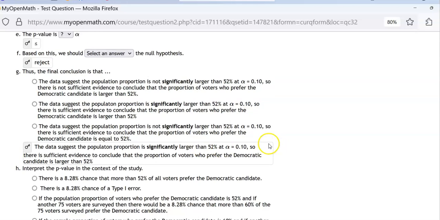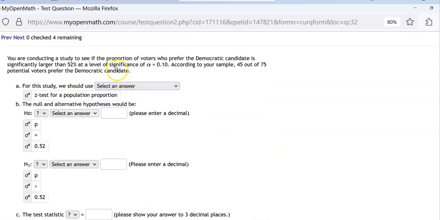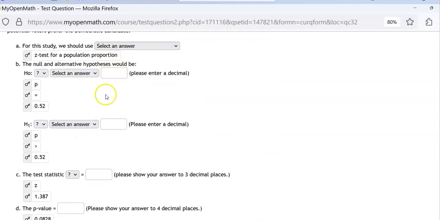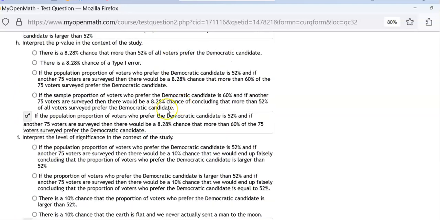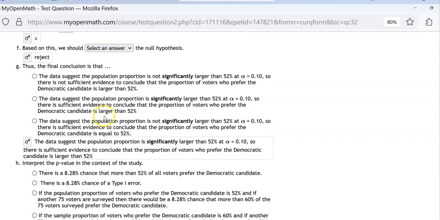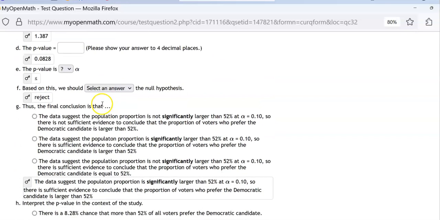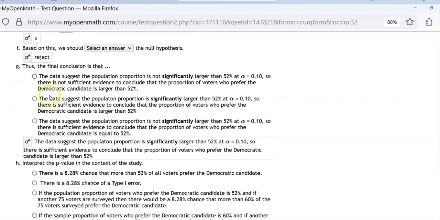You just have to pick the best one, and based on the fact that in this case you're rejecting the null hypothesis, the best answer is, if the population proportion of voters for DEM candidates is 52%. Oh, no, sorry, I went to the wrong one. Back up. That's the next one. Okay, the data suggests, part G, the data suggests that the proportion is significantly larger than 52%.